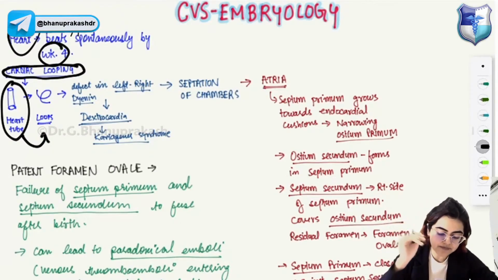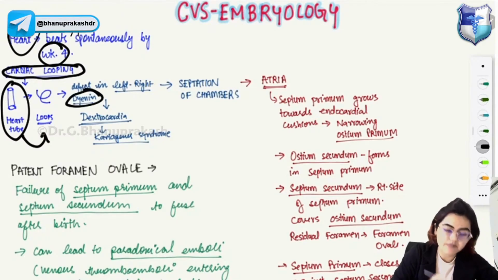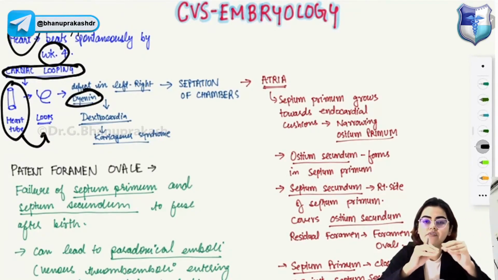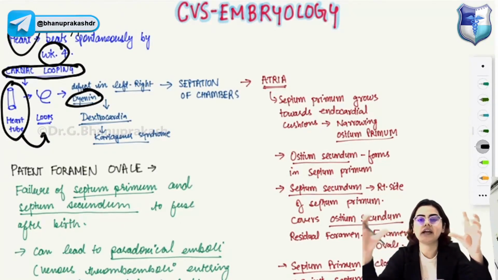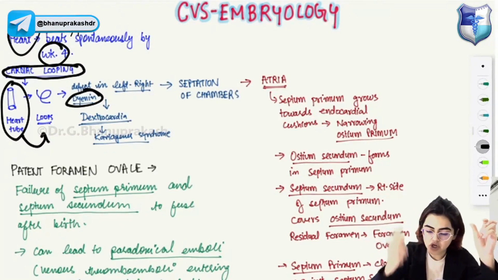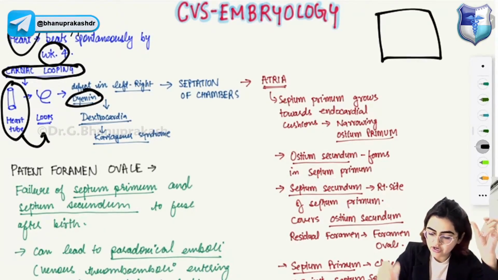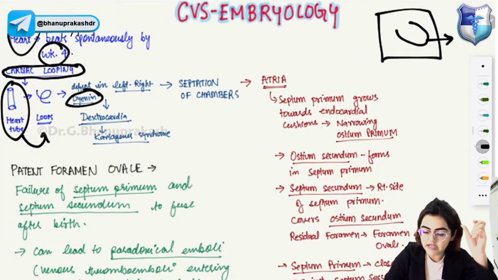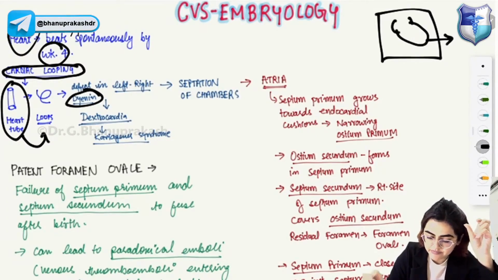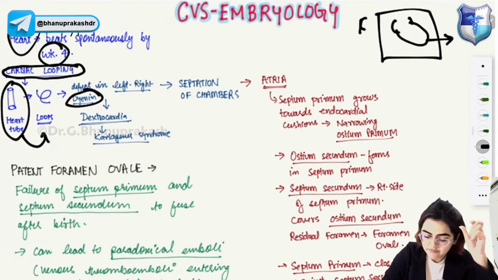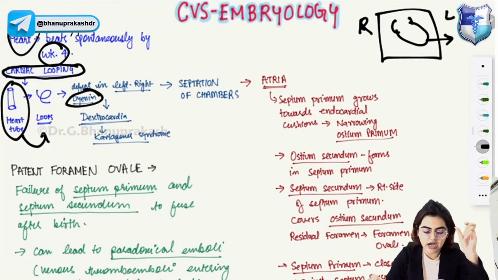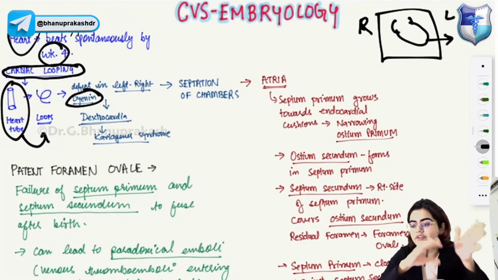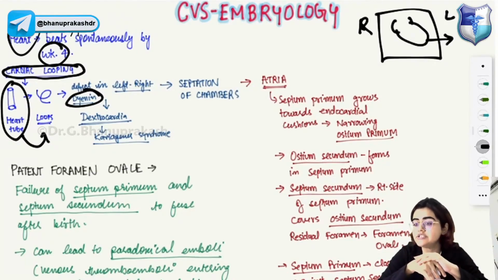Now if there is a defect in the dynein protein, then what will happen? The left right polarity will not be established. Usually your heart is like that, right? Apex is on the left side and you have the right atrium here. So this is the normal left right polarity of the heart. But if there is a defect in dynein, the left right polarity will not be established.